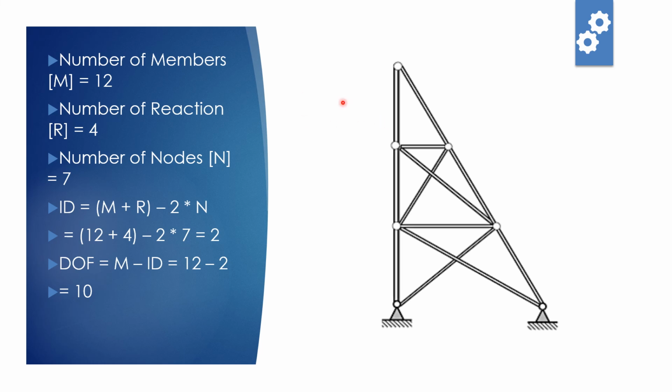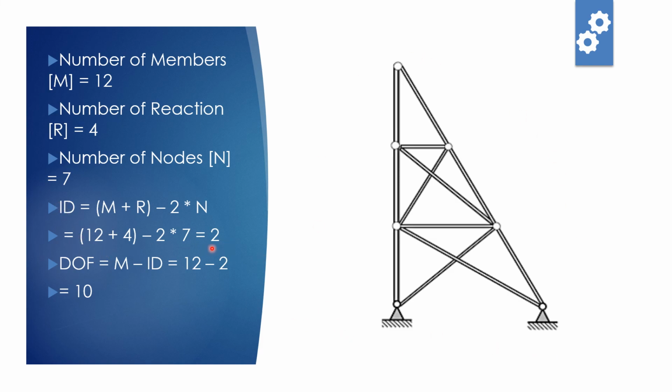So let's start. The number of members is 12: 1, 2, 3, 4, 5, 6, 7, 8, 9, 10, 11, 12. So number of members is 12. Number of reactions: both are hinge supports, so 2 plus 2, that is 4. Number of nodes: 1, 2, 3, 4, 5, 6, 7, very easy, so number of nodes is 7. So the degree of indeterminacy is m plus r minus 2n. So m is 12 plus 4 is 16, and 2 into 7 is 14. So we can say this is a statically indeterminate structure and the degree of indeterminacy is 2.